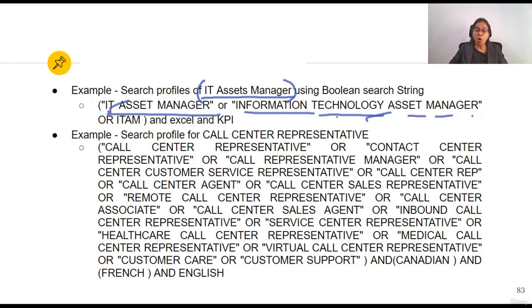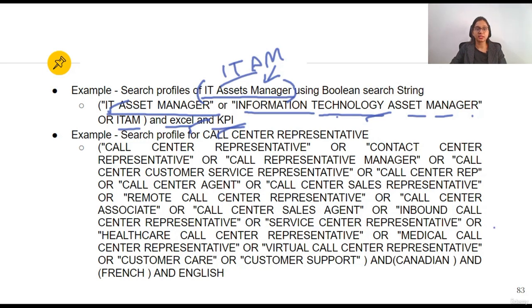So we have to use all the different words which can be used for that particular word, or it can be ITAM, that is IT for IT, A for asset and M for manager, and Excel and KPI. So apart from this, the IT asset manager should have the knowledge of Excel and KPI. So I think this example got clear.